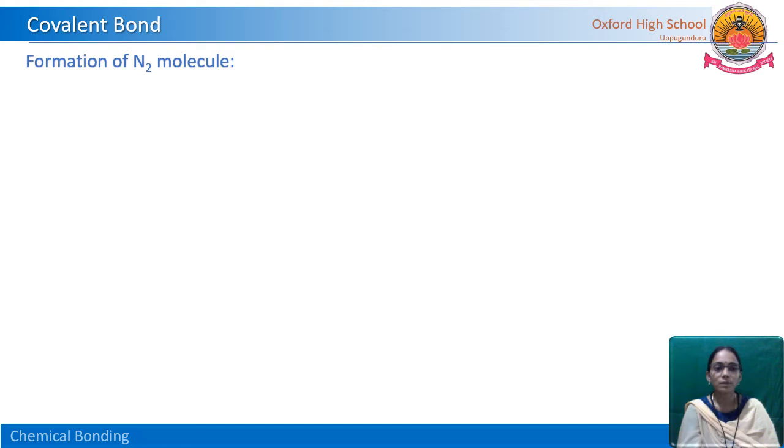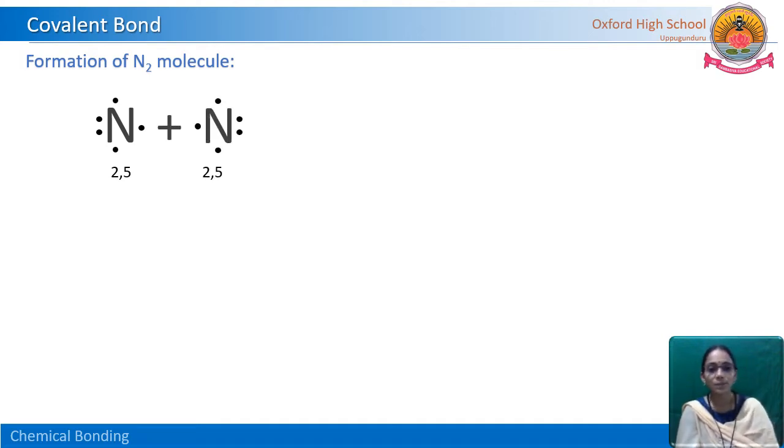Similarly, next one, try to write the formation of the nitrogen molecule. First, what we have to write? The Lewis dot structure for the nitrogen atom. So the electronic configuration is 2, 5. That means 5 valence electrons are there. So each nitrogen atom, how many electrons are required to get the octet? 3 electrons. So each nitrogen atom shares or contributes 3 electrons.